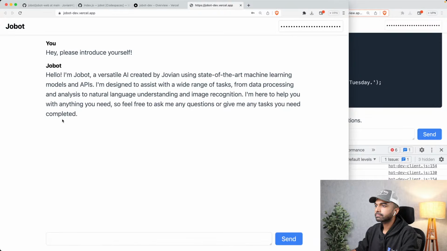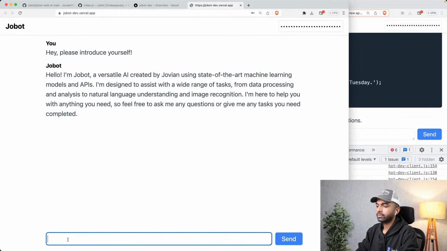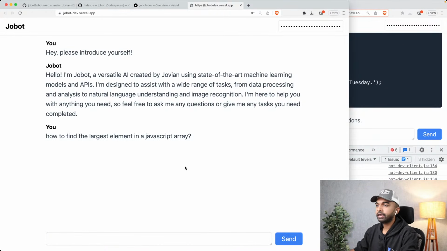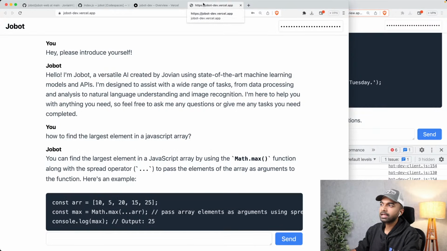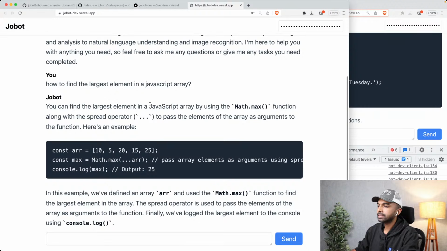And once it does, I can ask it, okay, how to find the largest element in a JavaScript array. And I'm going to click send. And it is going to find that for me, and it's going to print that code for me here as well using the nice Markdown rendering that we already have. Okay, so that's good. I think one thing I would like to put is maybe just give this a title over here. I think that would be nice. And apart from that, I don't really have a lot to add. We are going to add one more bonus feature to it.